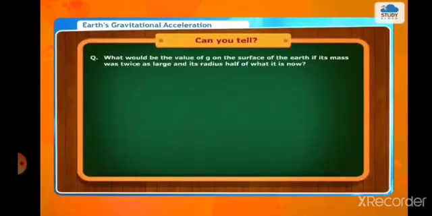Can you tell what would be the value of g on the surface of the earth if its mass was twice as large and its radius half of what it is now?